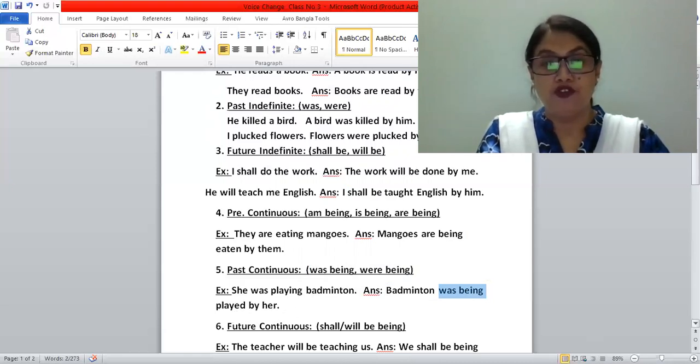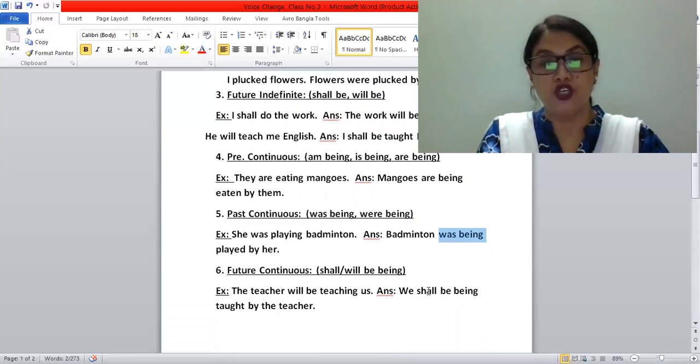Now we'll know about future continuous tense. In future continuous tense, we have to use shall be being or will be being in the passive voice. Look at the example here: The teacher will be teaching us. So in that case, we have to use the auxiliary verb shall be being or will be being.